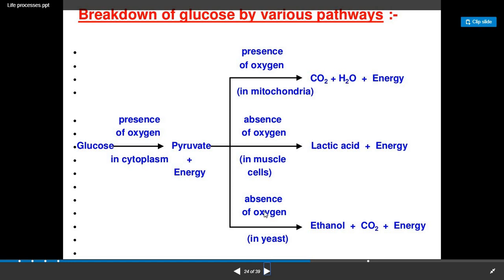Whereas in the absence of oxygen in yeast, what are the byproducts that are formed? That is ethanol, CO2 and energy. Here this equation is also known as the fermentation reaction.